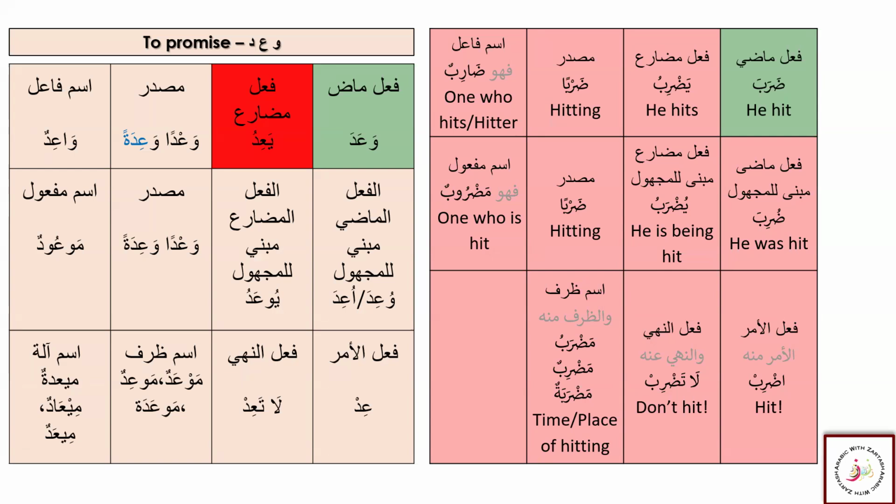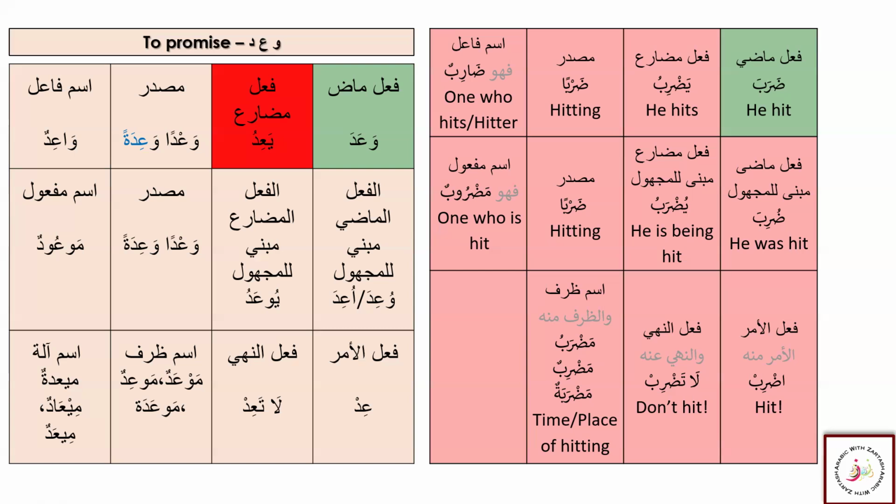Thus daraba yadribu. So what happens when we are applying it to the misal? That means we have the first root letters as our harf illa, wow, ain, and dal. So here you see wow, the fa kalima is harf illa, and that's what misal is. Now, what happens when we just put these root letters into the Daraba family? We are starting with family one because in this way we are going to learn the rules of misal easily, because it's family one, the rules are easier to apply. So let's see here what changes it makes.